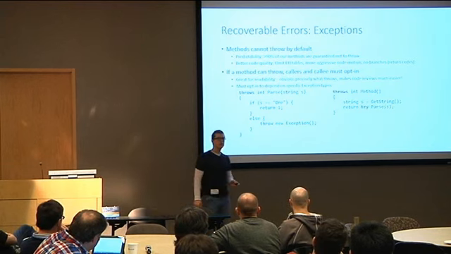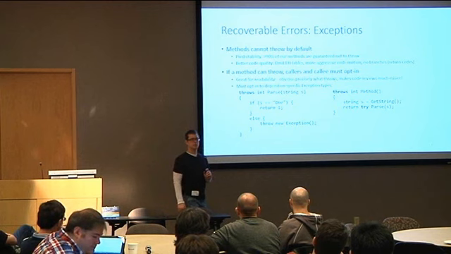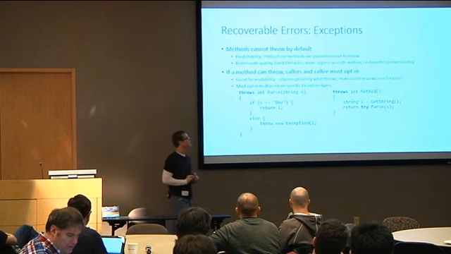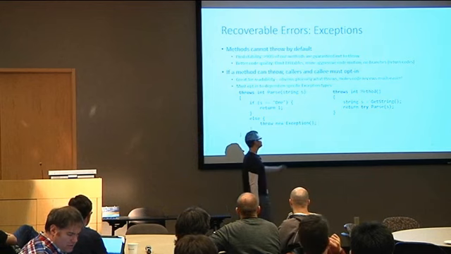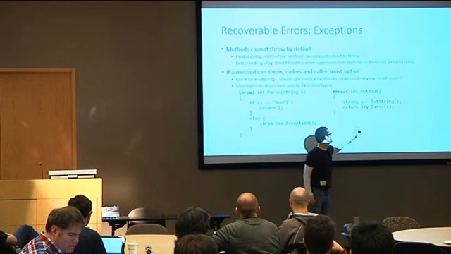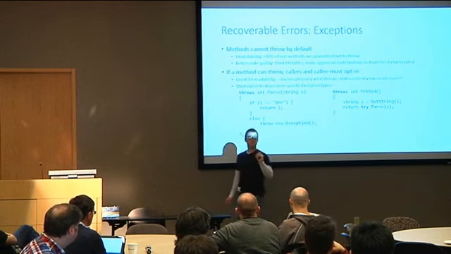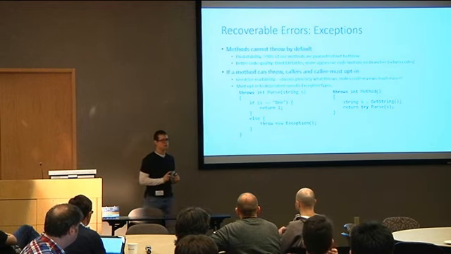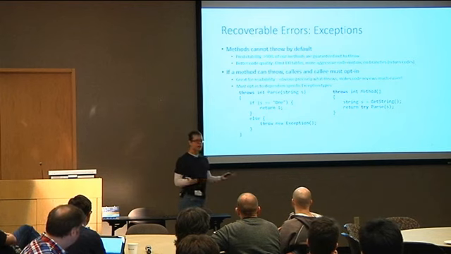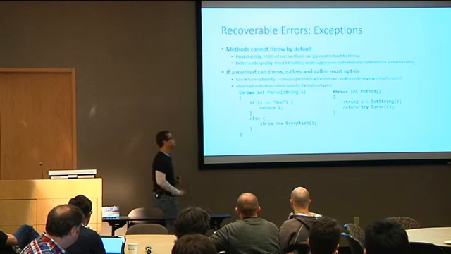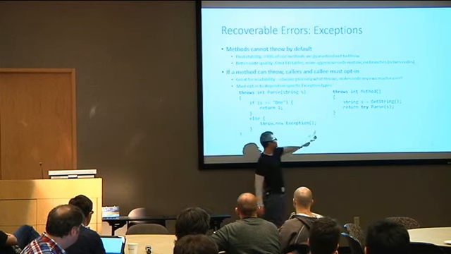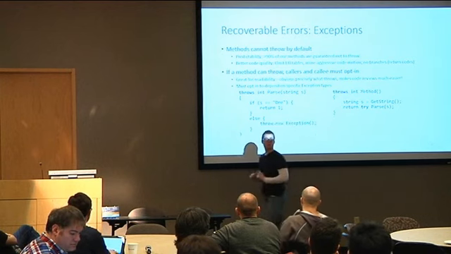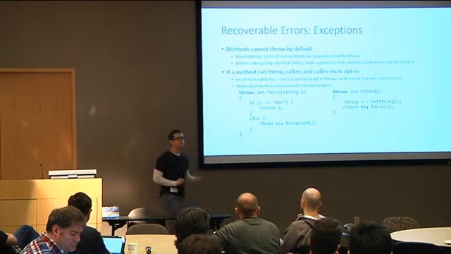And the caller must opt into this and explicitly state on the expression, I know this can throw. What this does, at compile time, is that it doesn't translate down any code, but it gives us very explicit control flow annotations in our code base. We know exactly where the exceptions are coming from, and we can just at a glance know how the control flow changes. And once again, because this guy has declared, oh, I'm calling something which throws an exception, it also must annotate that it transitively throws an exception.